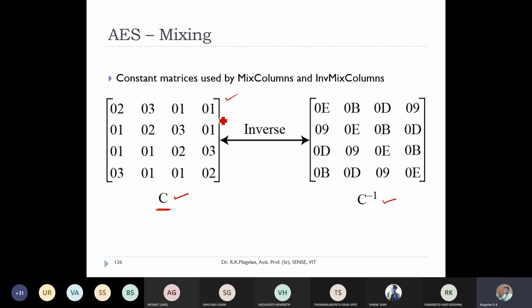Once you have noted down this first matrix, kindly raise your hand. So kindly note down this matrix. Once noted down, kindly raise your hand.